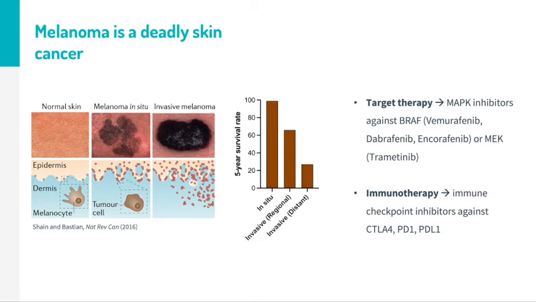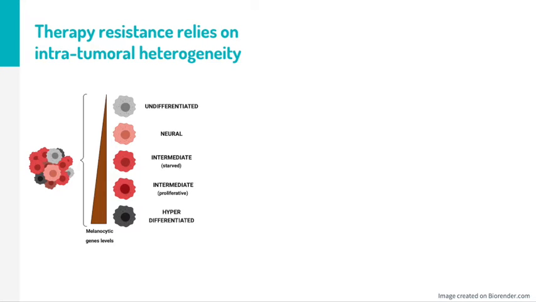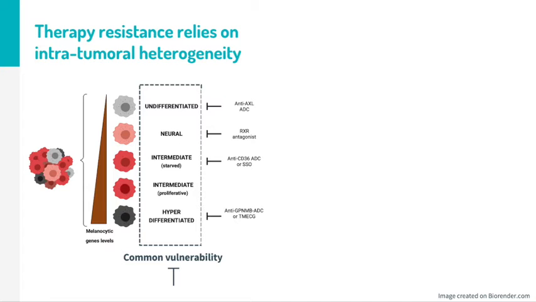The problem is that melanomas are highly heterogeneous and comprise distinct populations that can expand over the course of therapy and promote resistance. Combinations of different drugs have been proposed to target each of them, but rare common vulnerabilities also exist and could be exploited to reduce the risk of minimal residual disease.